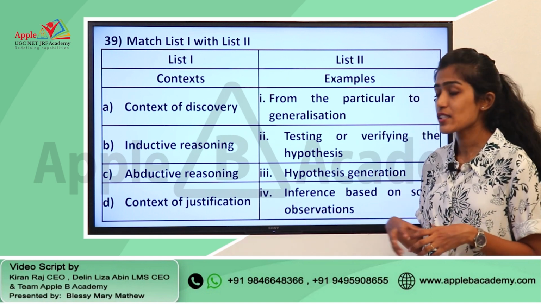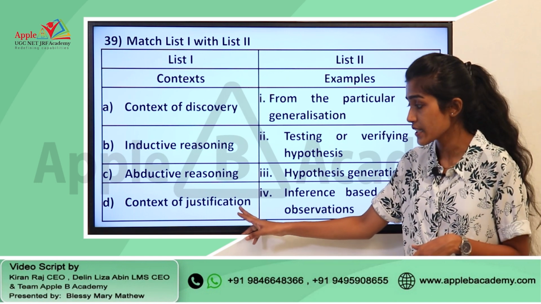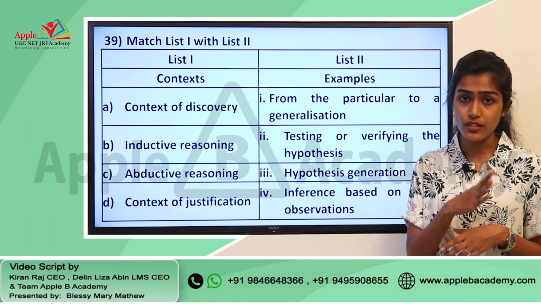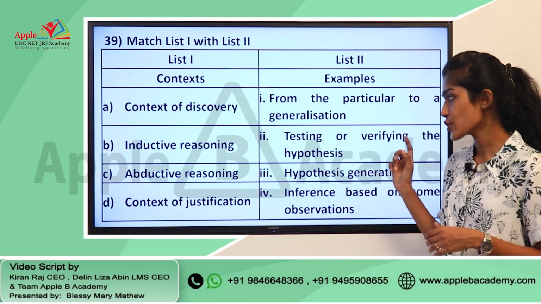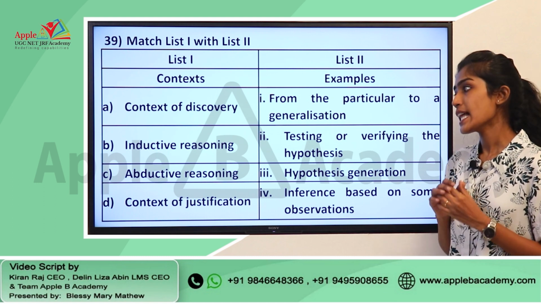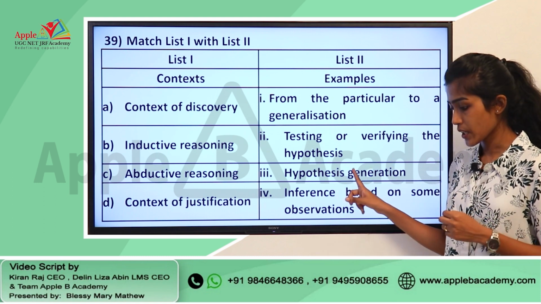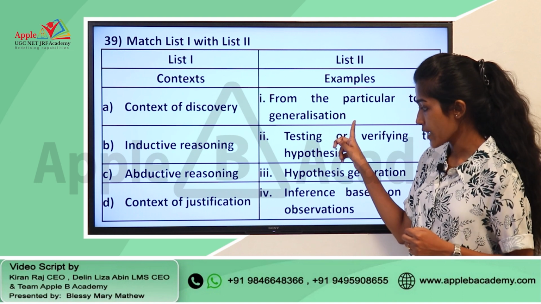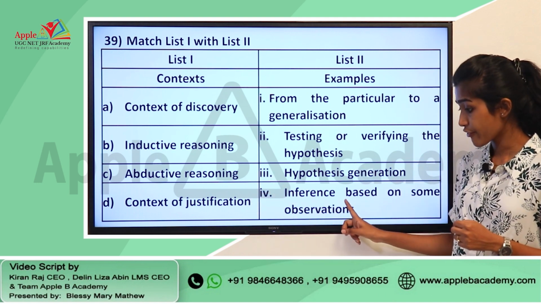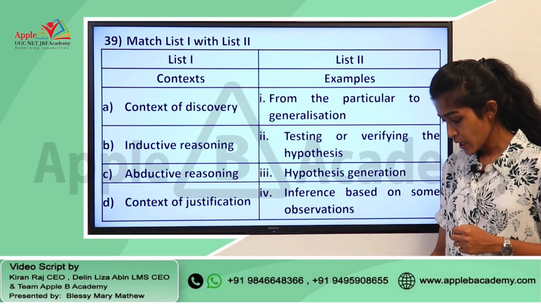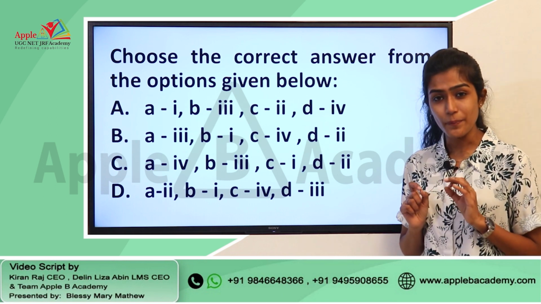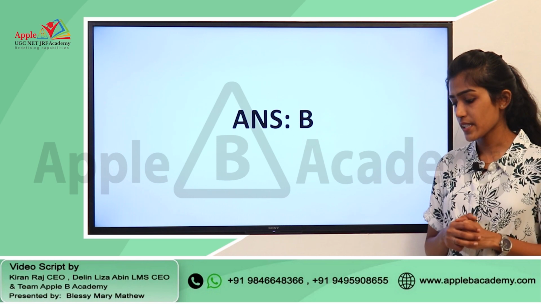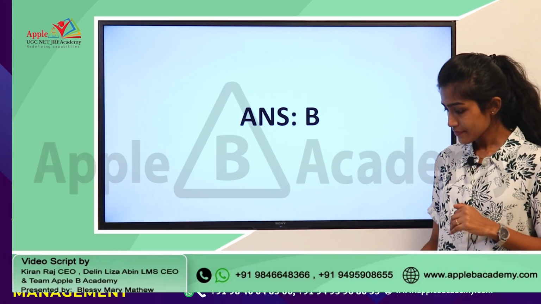And then you have context of justification. This particular term again we have discussed or we have seen in the previous question, and that can be associated with option 2, testing or verifying the hypothesis. So, A is 3, then you have B, that is 1, then C is 4 and finally D is 2. So, A3, B1, C4 and D2 is option B. So, the right answer for this question is option B.